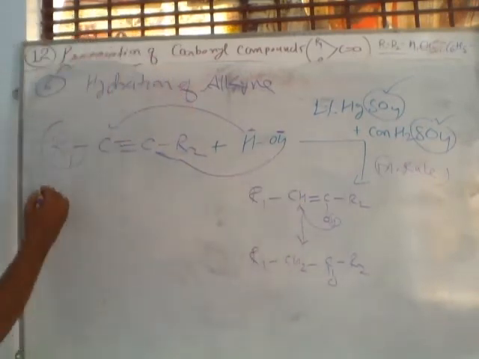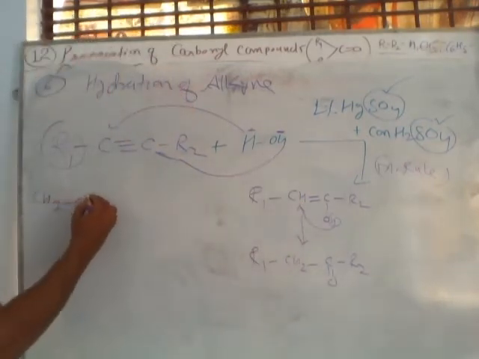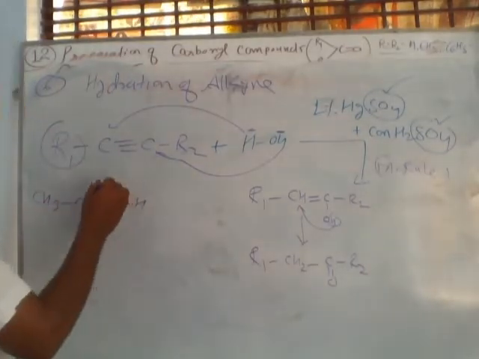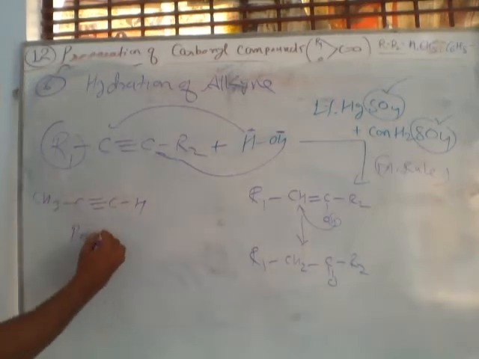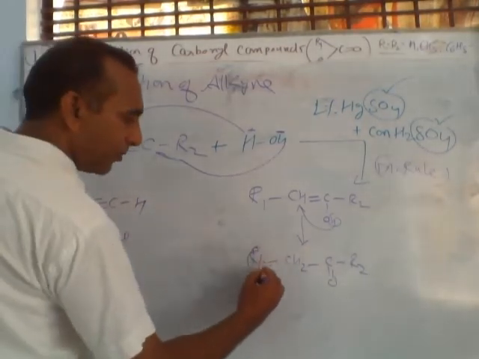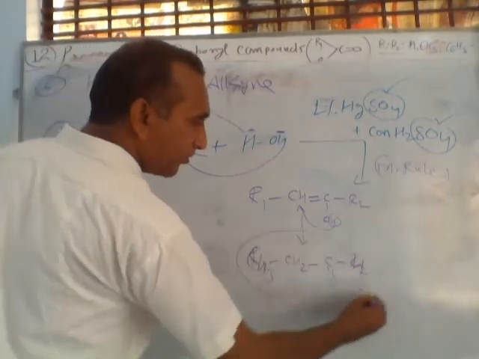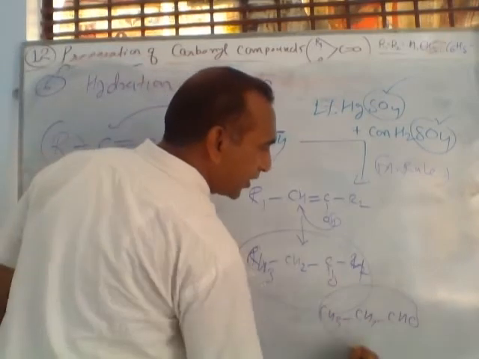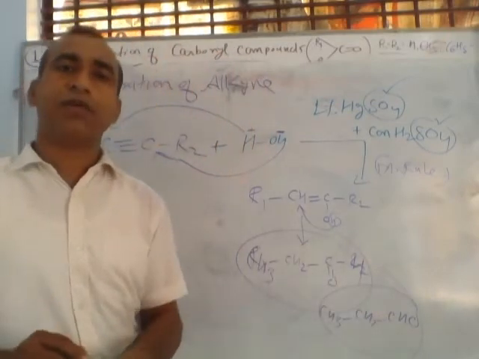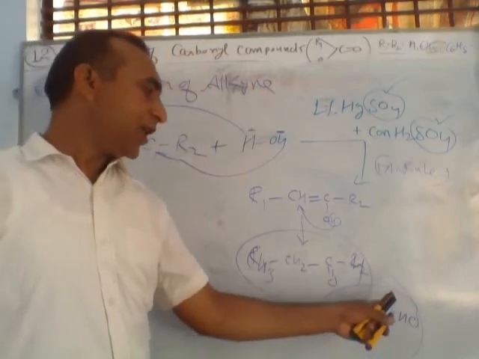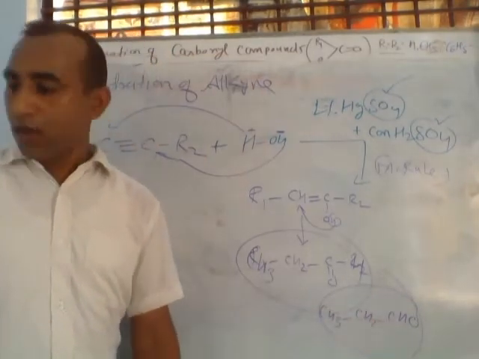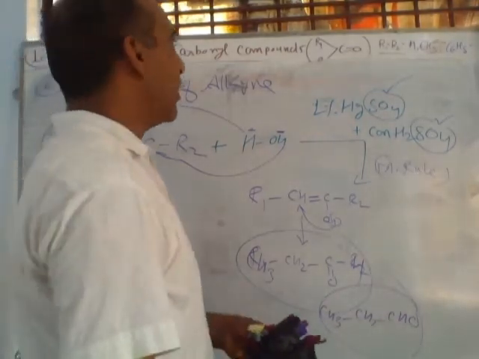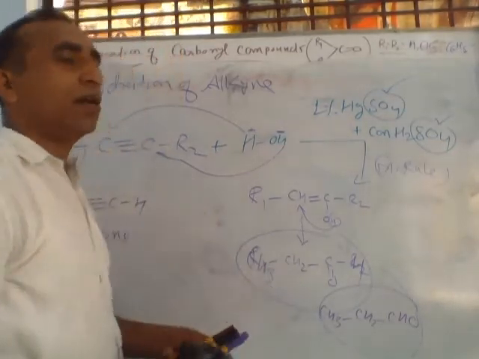Listen, if here we are using CH3 C triple bond CH, the name of this compound, this is called 1 2 3, this is called propyne. So on reaction with propyne, here will call CH3 and here will H. What compound this will form? This is called this type, CH3 CH2 CHO. This is called 1 2 3, 3 carbon, propanal. Otherwise you can say this is called propionaldehyde. So this is the second last, but last topic is remaining. The last topic is, what is last topic?